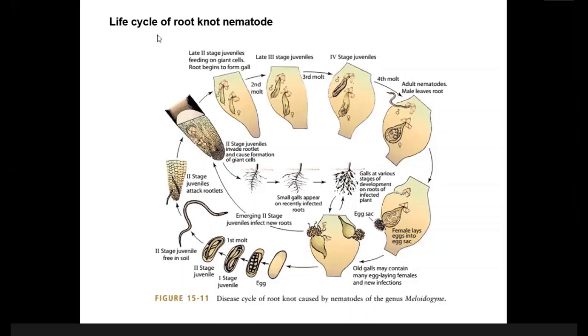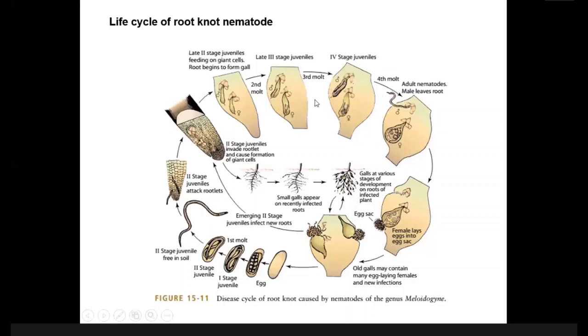You can see the name of the nematode, root knot nematode. What does it mean? The nematode forms or causes knots in the root. What is a knot? Knot means gall or tumor, right? I told you in the previous class. You remember? Yes, sir. A swelling, yes, swelling of tissue or formation of gall or knot or tumor. Okay, this is root tumor or root knot or root gall.